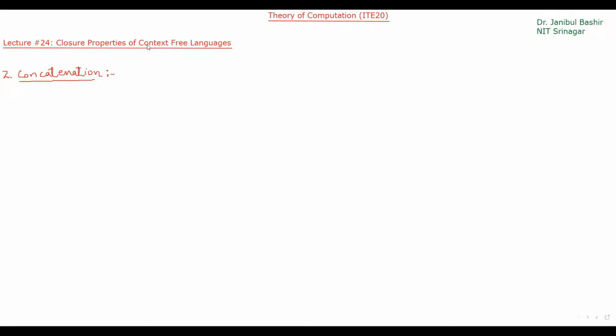So concatenation is a closure property in case of context-free languages. Or in other words, I can say that context-free languages are closed under concatenation.